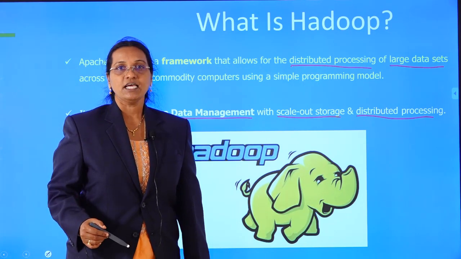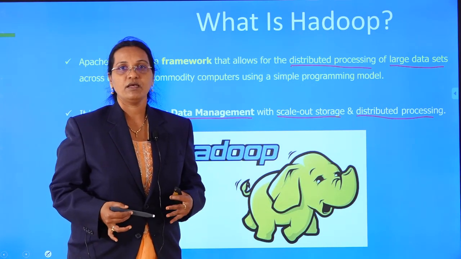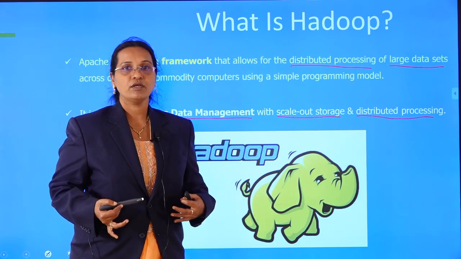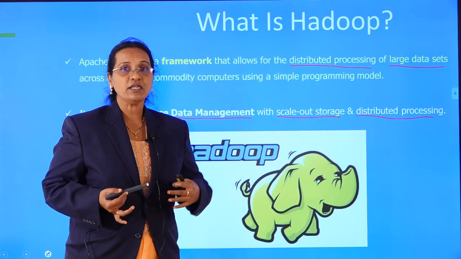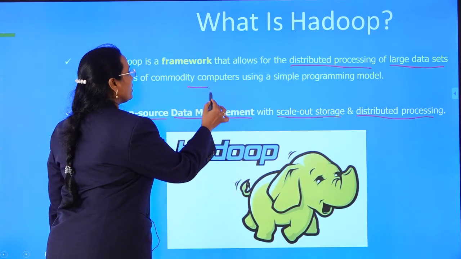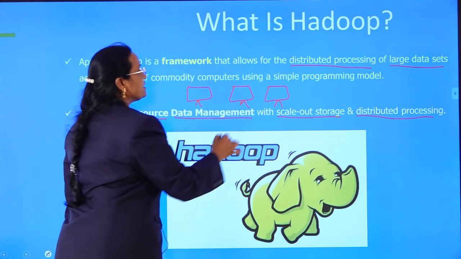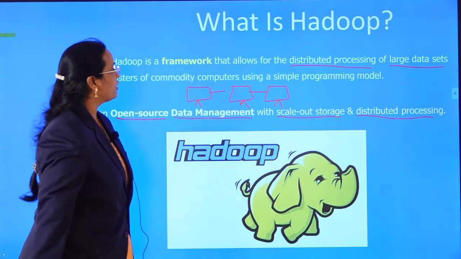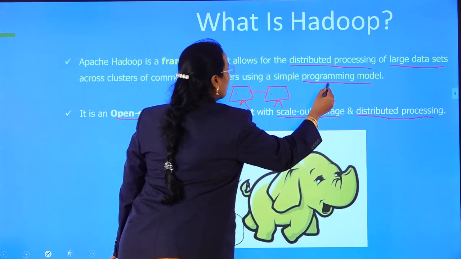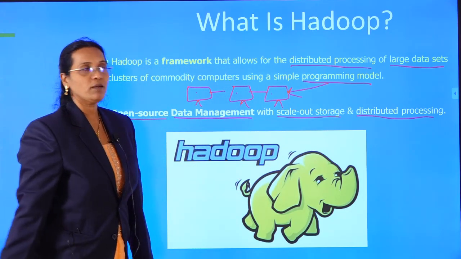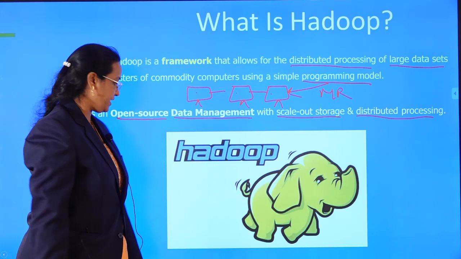So what I did is, if I keep the data with me to process that, it may take a large amount of time. I am considering myself as one node. If that 1 TB of data has been distributed among different nodes in a distributed manner, it becomes simple. So this is the working style of Hadoop. And in this, there will be a programming model running, and that programming model is called MapReduce.